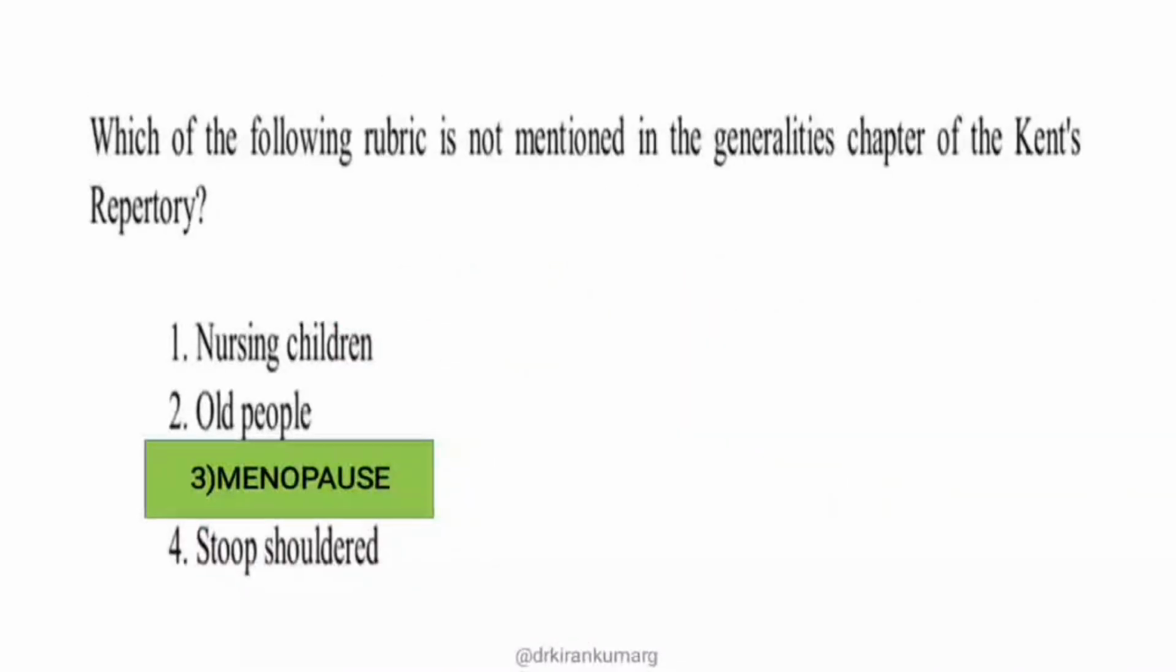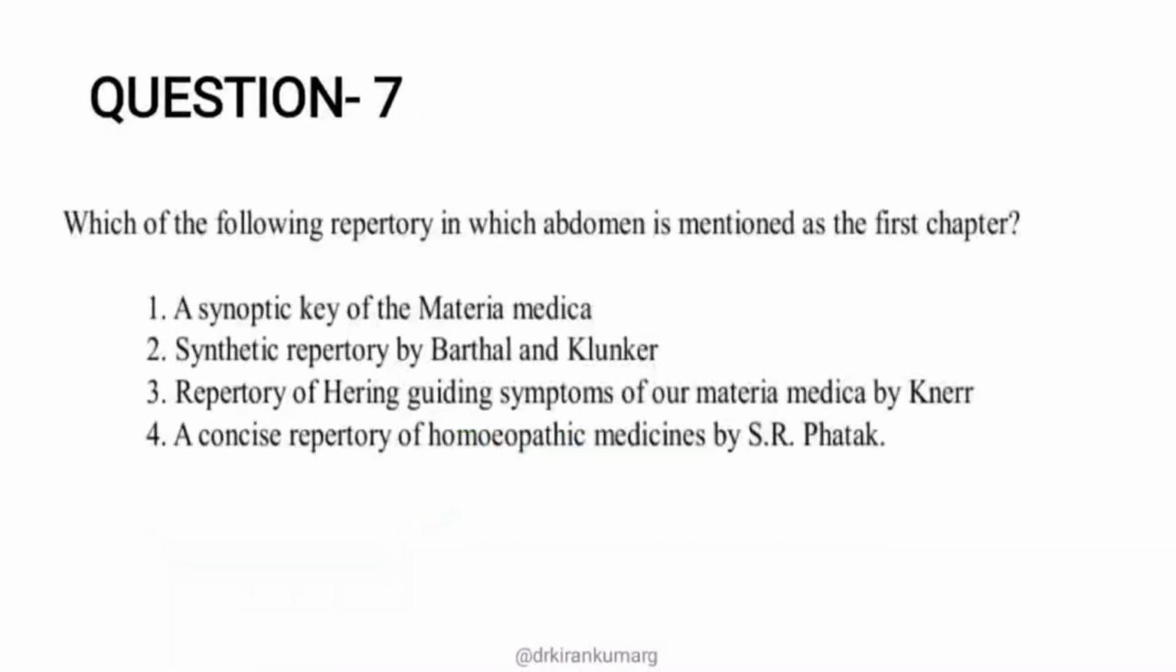Before I move on to the next question, always read the questions very thoroughly. Here, the question is which of the following rubrics is not mentioned in the generalities chapter. So they have asked which one is not there in the generalities chapter. That is why the answer was menopause, because it was in the female genitalia chapter.